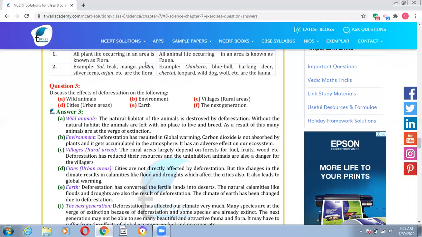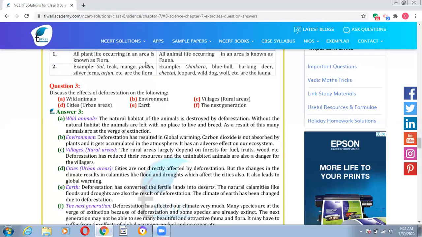As a result of this, animals are at the verge of extinction. Then the environment. Deforestation has resulted in global warming. We know that the amount of carbon dioxide is increasing. Without trees, the carbon dioxide will not be absorbed by the plants, due to which the carbon dioxide will increase and it will adversely affect our ecosystem.